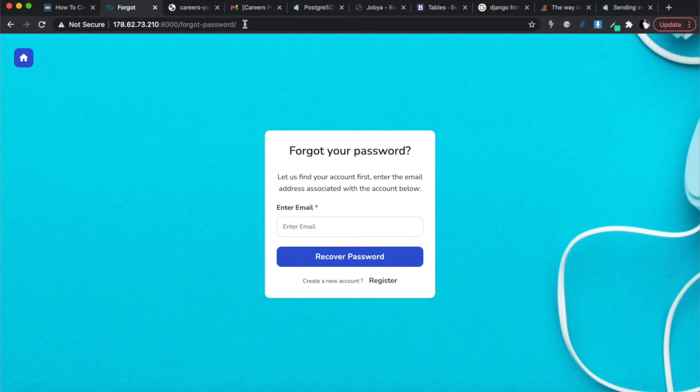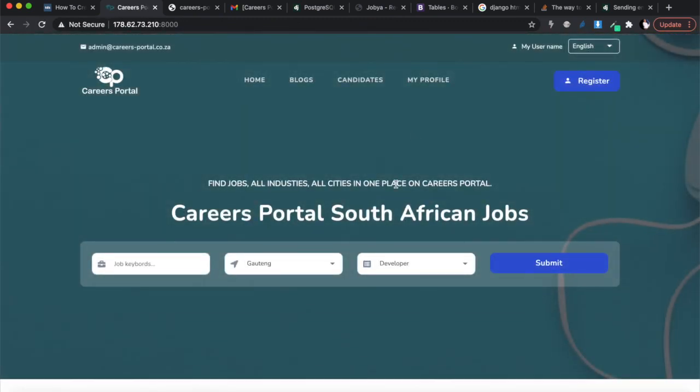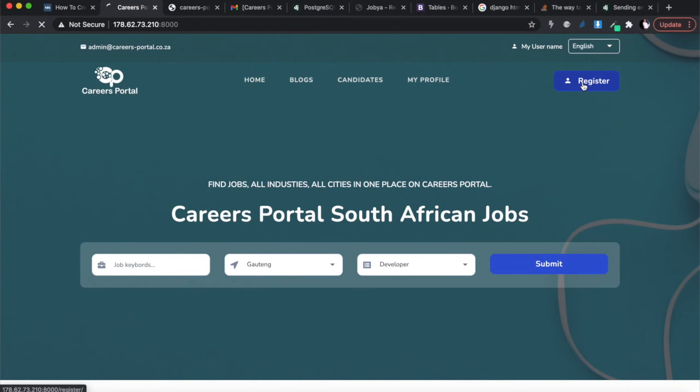I'm going to test it in a bit, but before I do, I want to test the whole process, and make sure I get the registration email, because that should also be working. So I should test it from here and create a new account. Let's register a new account.